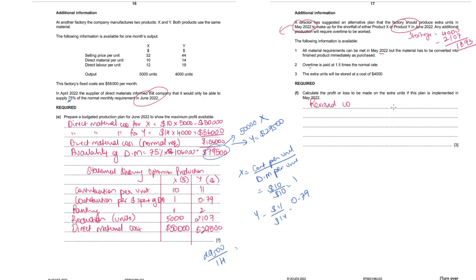But since space is less, I will find the revised contribution per unit, which is equal to $44 minus $14 minus $19 into 1.5. This 19 into 1.5 is 28.5. So when we calculate the revised contribution per unit, we get $1.5 per unit. So how much contribution are we going to make in total? 1893 units into $1.5.